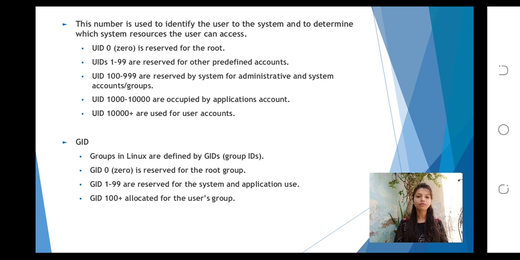Now, next one is GID. Groups in Linux are defined by GIDs, group IDs. GID 0 is reserved for the root group. GIDs 1 to 99 are reserved for system and application use. GID 100 plus is allocated for user groups.